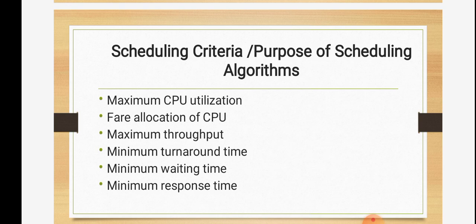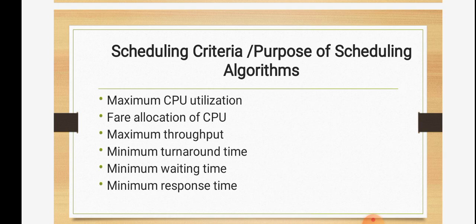The first purpose of a scheduling algorithm is that it maximizes the CPU utilization. How is it going to maximize the CPU utilization? We already know that in a particular computer we are running various processes. By using scheduling algorithms, we may maximize the utilization of our CPU.